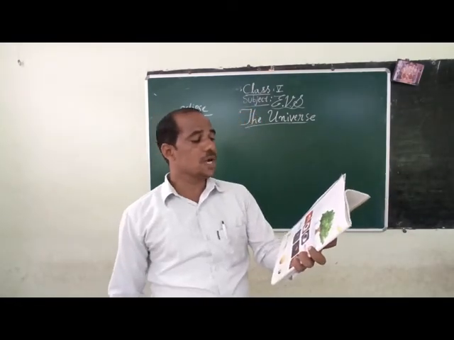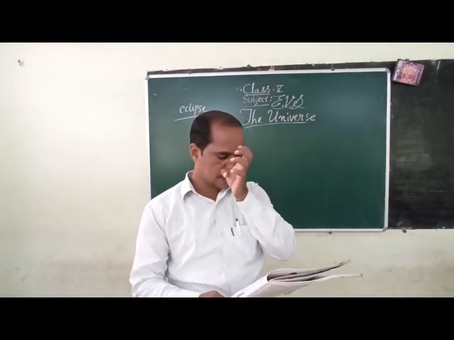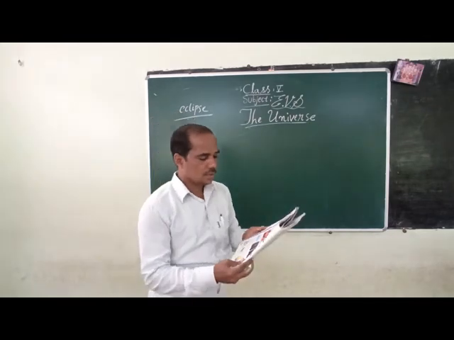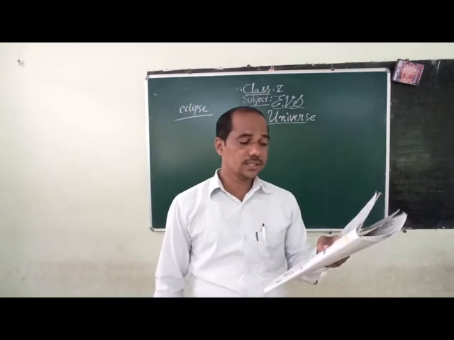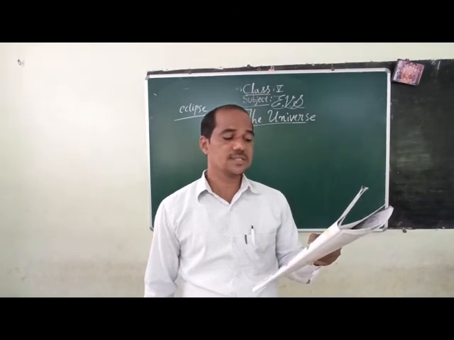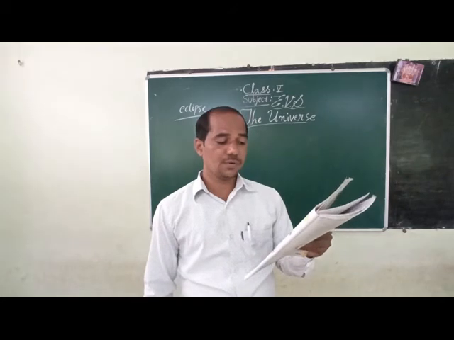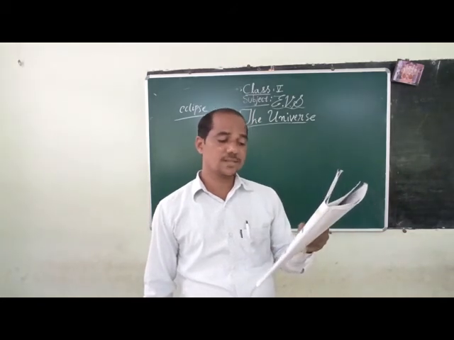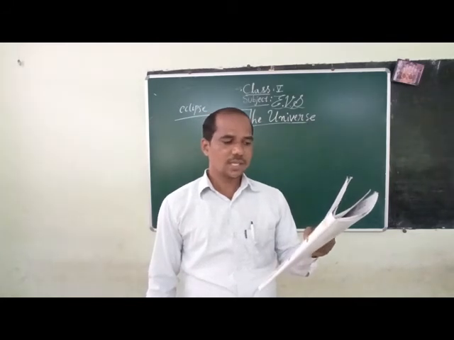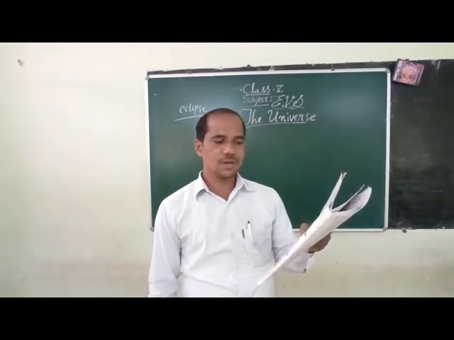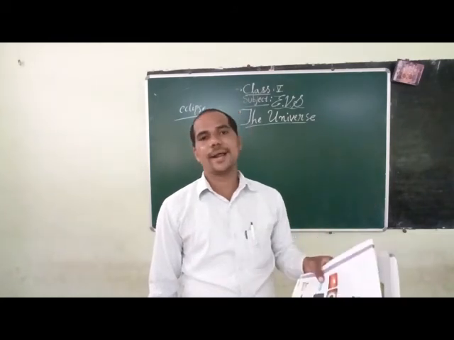Eclipse occurs when the sun, the moon and the earth are in a straight line. Sometimes the sun, the moon and the earth, in the course of their rotation and revolution, come in a straight line. At such times the earth or the moon blocks the sunlight. Obscuring means blocking or covering the sunlight, and this causes the eclipse.